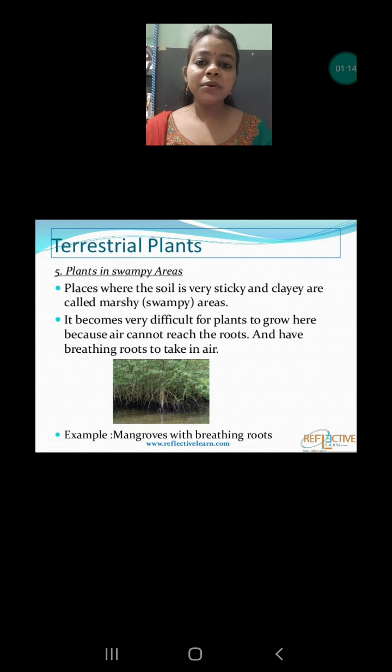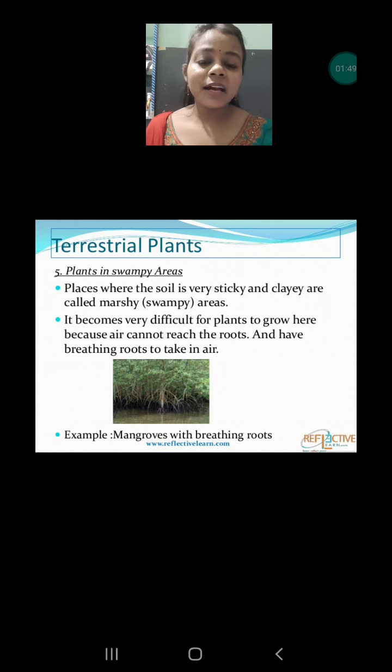Why? Because between the particles there is space, and with the help of that space the water escapes. But opposite to that, clay soil is very sticky and its particles are very near to each other, so it has the capability to hold water. It doesn't allow water to pass. Simply keep in mind, clay soil does not allow water or air to pass. And this is the reason why the plants growing in these areas have to adapt accordingly.